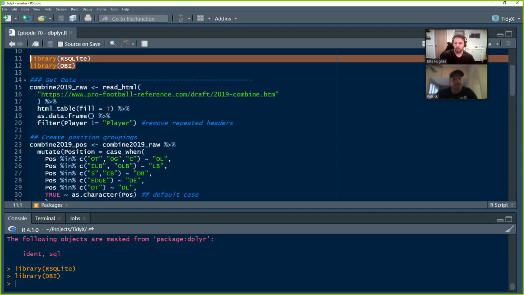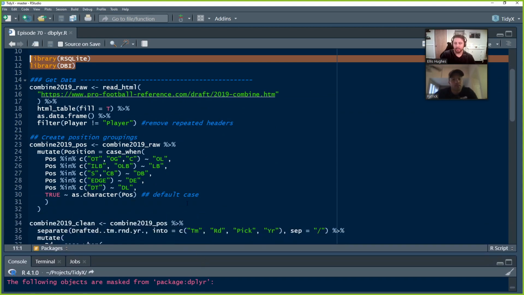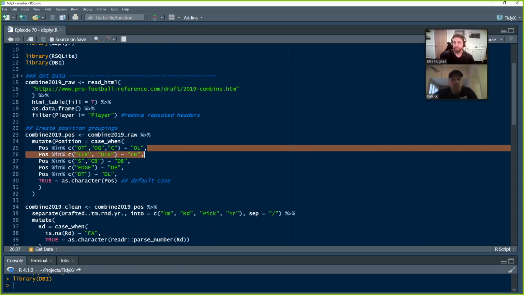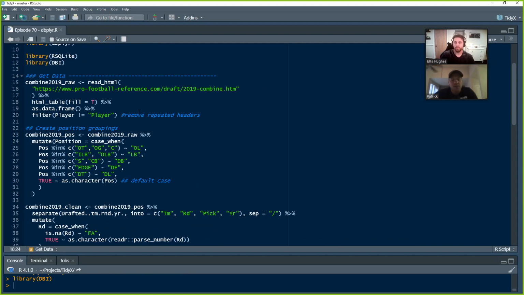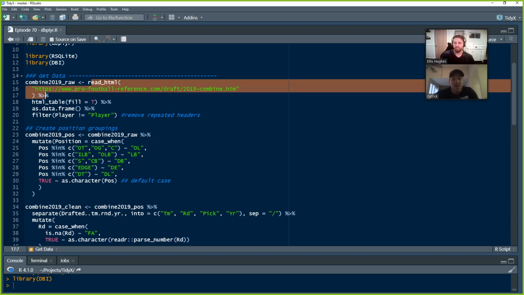Yep. All right, so we're going to pull some data. Patrick, do you want to take us through that real quick? Yeah, we can breeze over this. This is literally just to get us some data to dump into a MySQL or a SQLite database. I think I yanked it from TidyX 1. So if you want to hear the nitty gritty, basically we're going to read in an HTML from profootballreference.com. It's going to be the 2019 draft combine data.